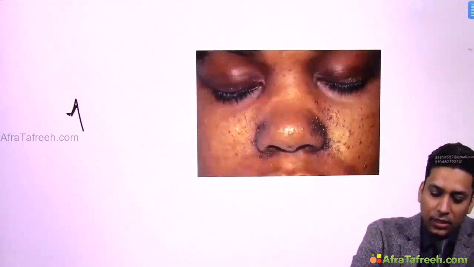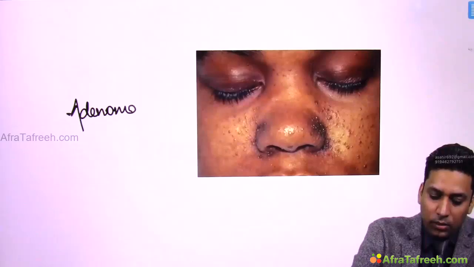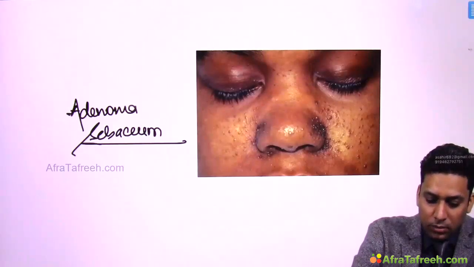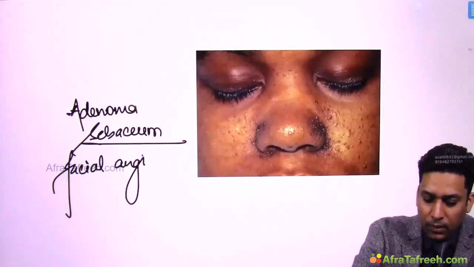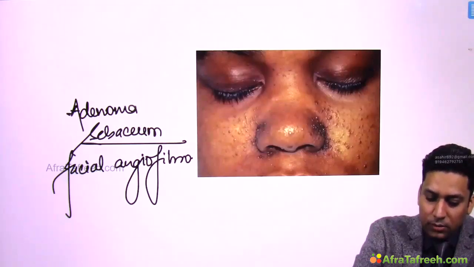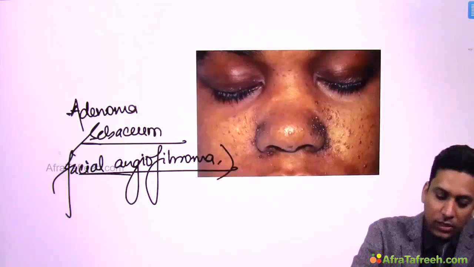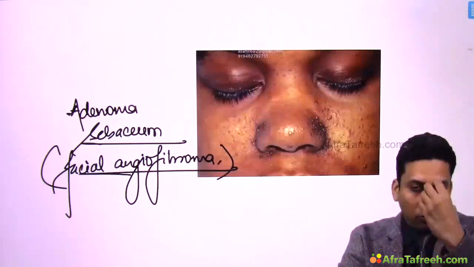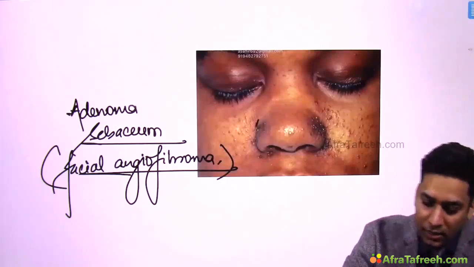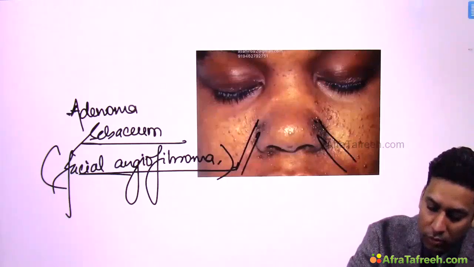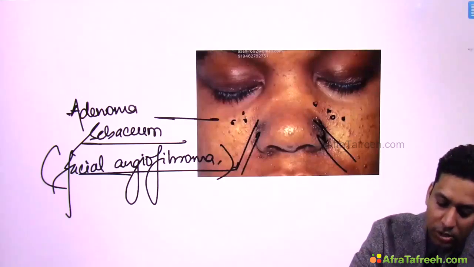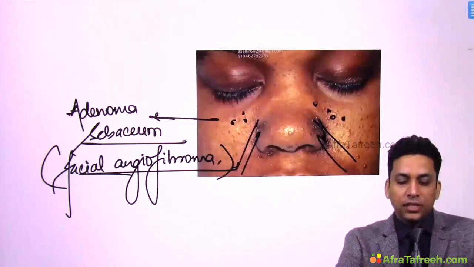This is the characteristic adenoma sebaceum, which are facial angiofibromas. These are the lesions which are seen in tuberous sclerosis, and they generally develop over the center part of the face like nose, forehead and cheek, and also nasolabial fold. So over these sites you can see these small adenoma sebaceum. These are the lesions of tuberous sclerosis.